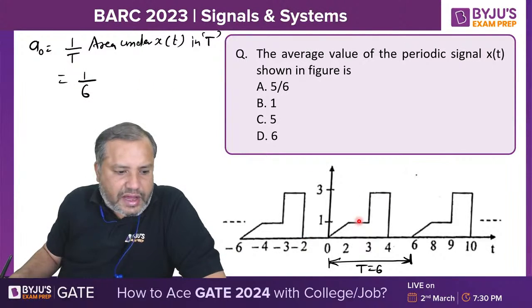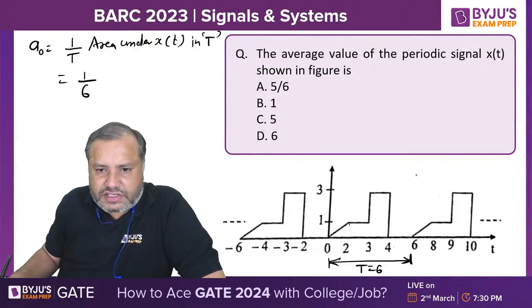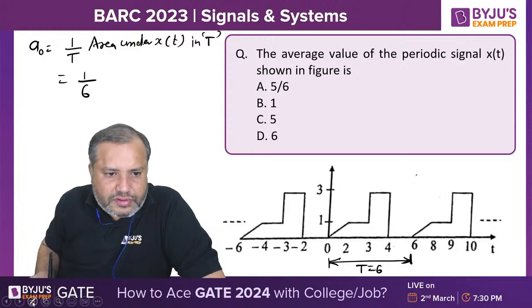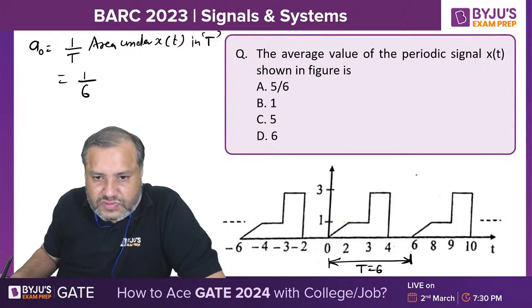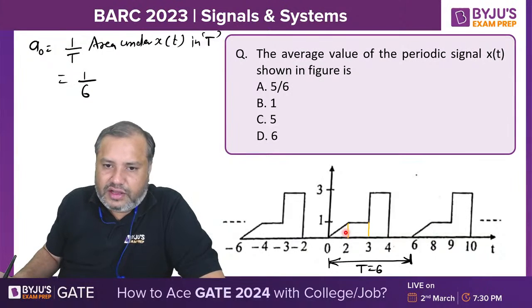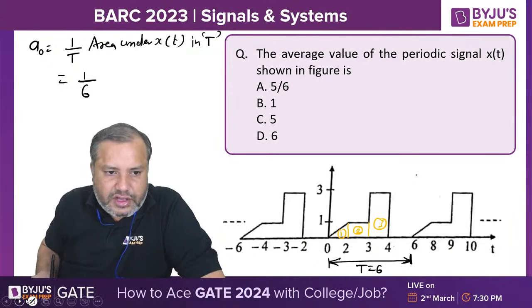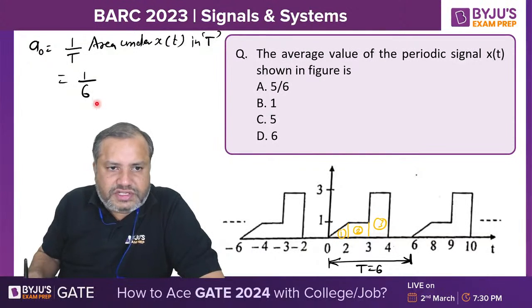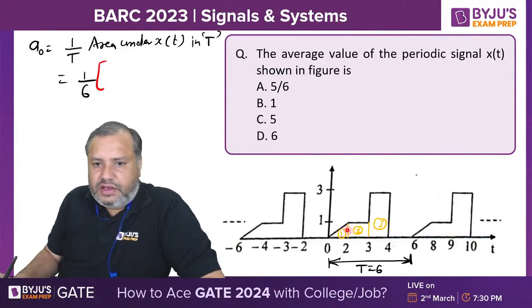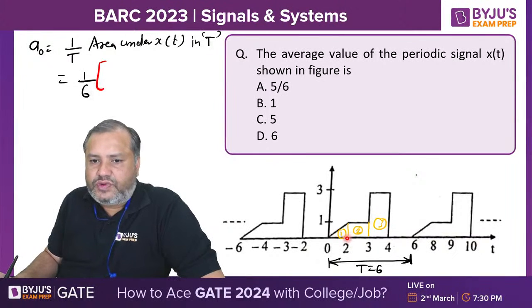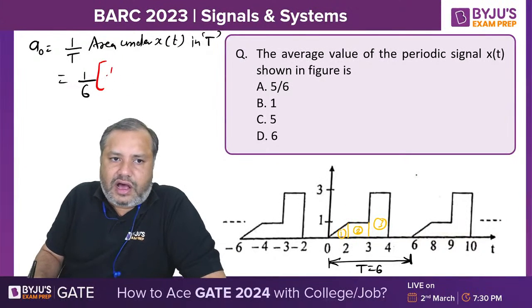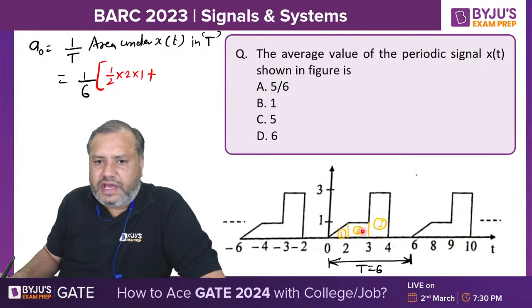Now what is the area of this? So here you have one right triangle, then one rectangle, and then one more rectangle. So this is first shape, this is second figure, this is third figure. What is the area of the first figure? Half base into height. Base is 2 unit, height is 1 unit. Now what is the area of the second figure?